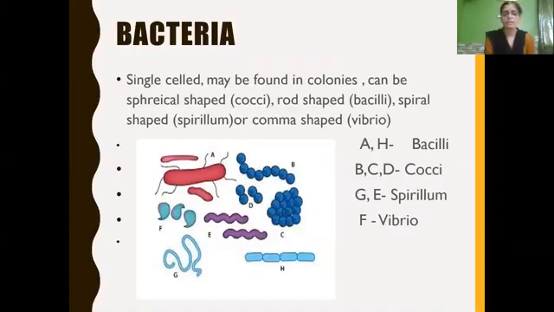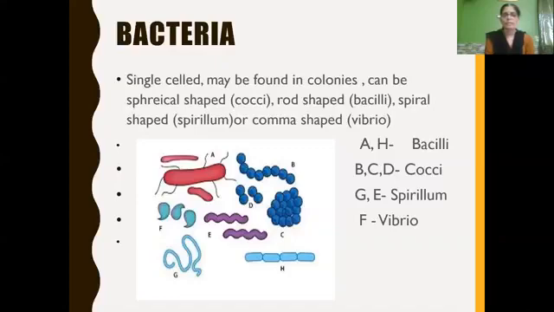What do you mean by spherical? Round, circular shape: cocci. Rod shape, a somewhat elongated rod shaped structure, we call bacilli. Spiral shaped are called spirillum, and comma shaped bacteria we call vibrio. So bacteria are single celled. They may be found in colonies or groups. On the basis of their shapes, there are different types of bacteria.